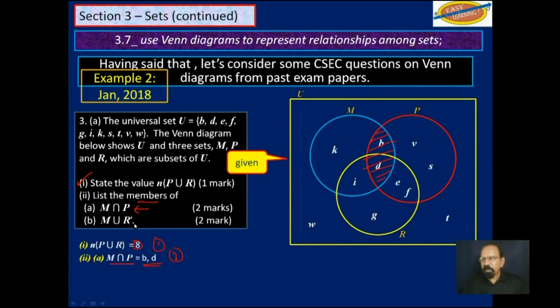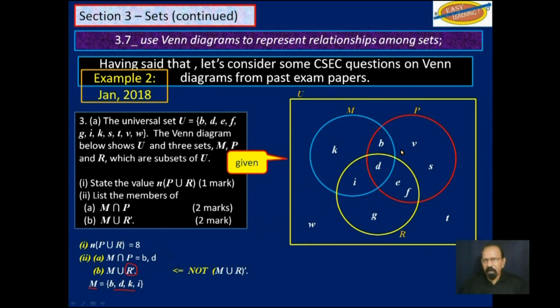The next question says M union R complement. Now do not confuse that with M union R complement. That's a completely different question. So let's see. What are the members in M? And we have B, D, K, and I. What are the members in R complement?